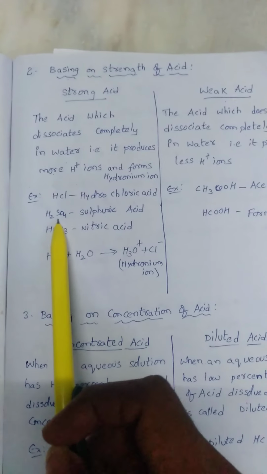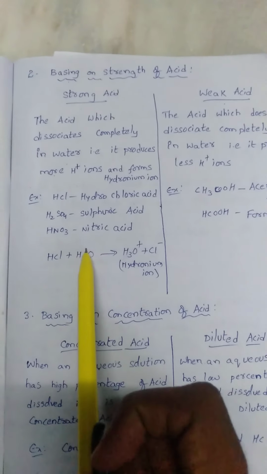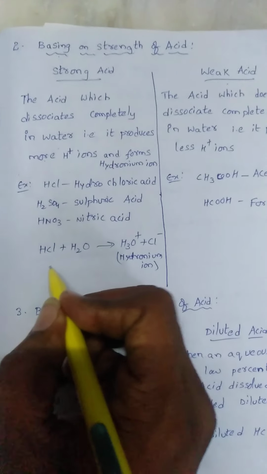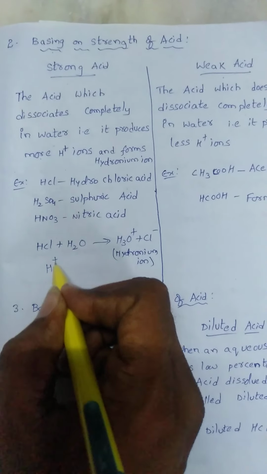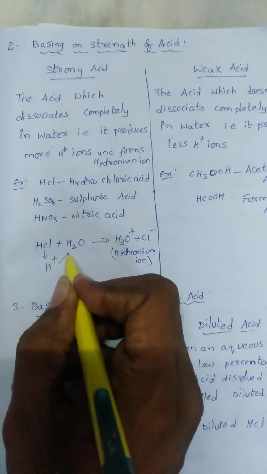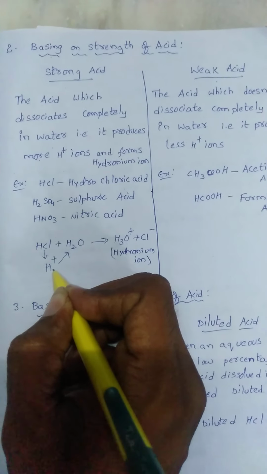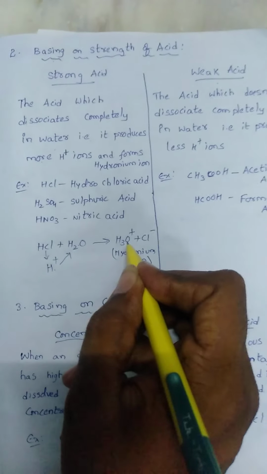All these are said to be strong acids because on addition to water, they form a hydronium ion. This hydronium ion is obtained on combination of H plus from the acid with water. From the acid, H plus is released. This H plus combines with water and forms the hydronium ion.